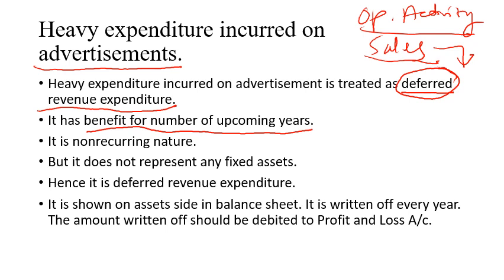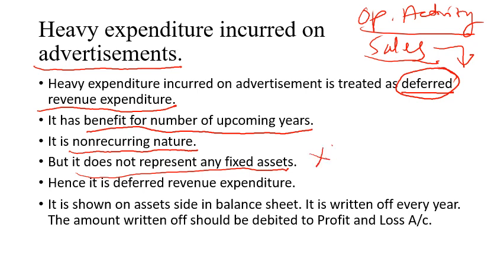So are you going to do such advertisements on a daily basis? No. Once in a while you will prepare this advertisement, and that will go on TV or in print media or wherever you are supposed to. So it is non-recurring in nature. But still, does it create any real fixed asset?